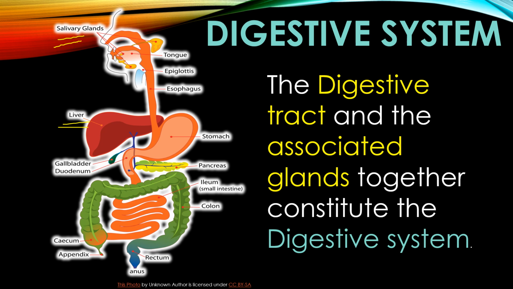On the left hand side, it is given this pancreas, but it is present below the stomach. So these three glands, salivary glands, liver, and pancreas, help the digestive tract in digesting the food, and together it is known as the digestive system.